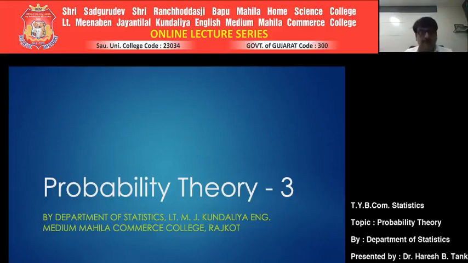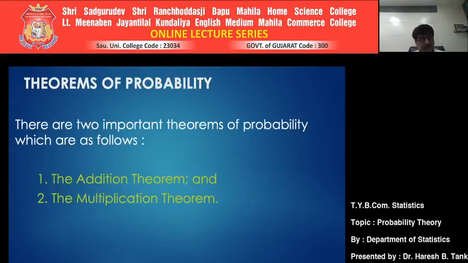Now, we are on the next phase of probability theory. We'll be focusing on some of the basic and fundamental theorems of probability. There are two very important theorems of probability, and while using them you will come across that they are further classified using some of the terms which we have seen earlier. The first theorem is the addition theorem and the second theorem is the multiplication theorem.